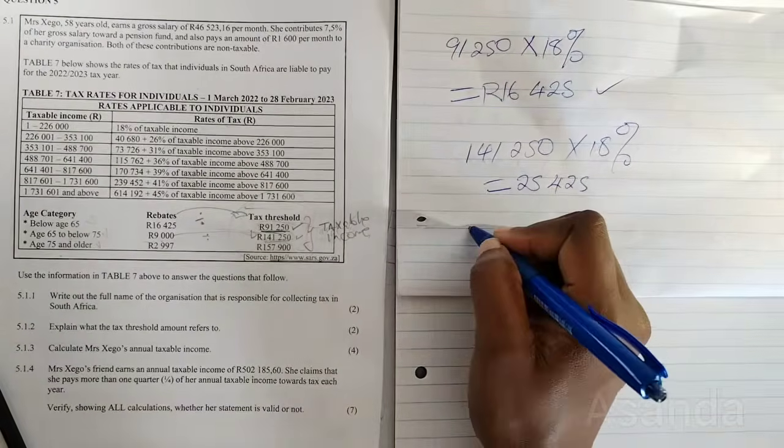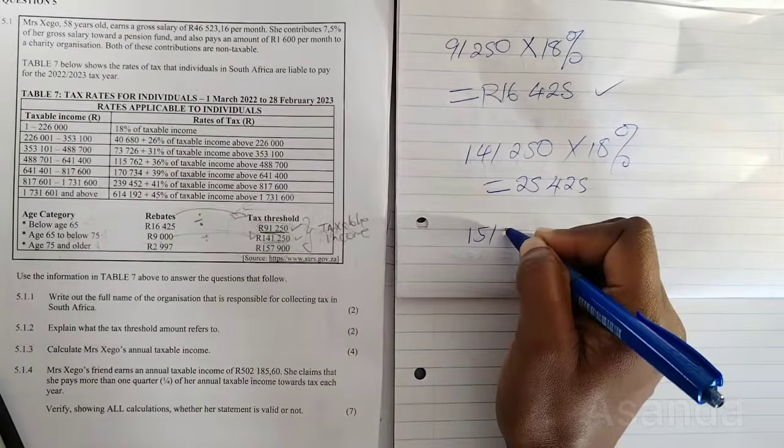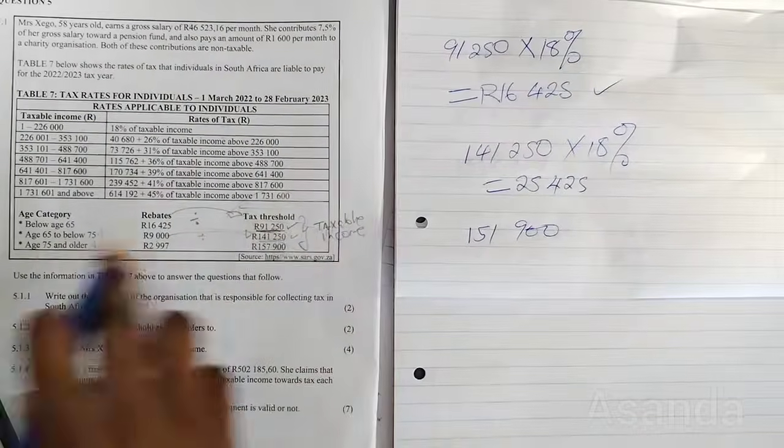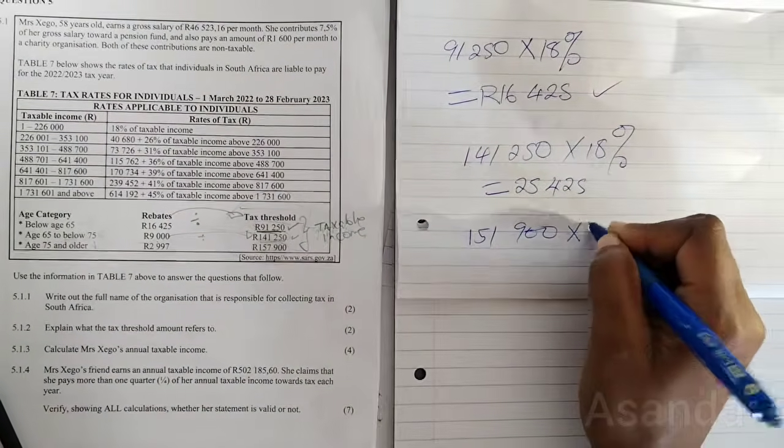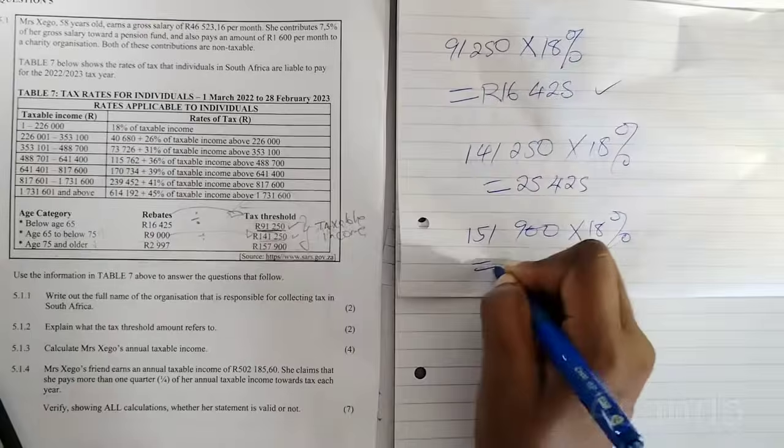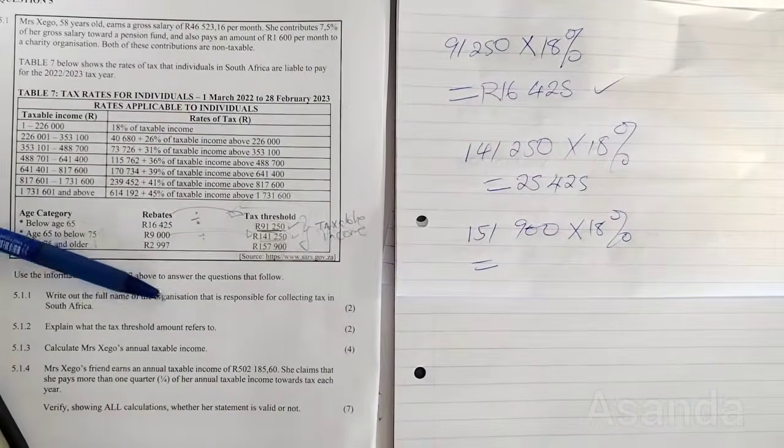Also, for the person whose tax threshold is 157,900, which is for this age, multiply that by 18%, and you get the rebates for this person.